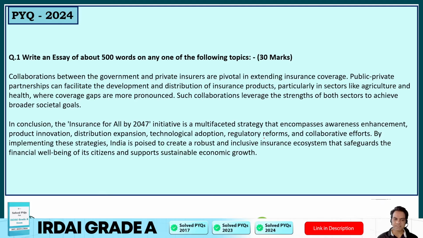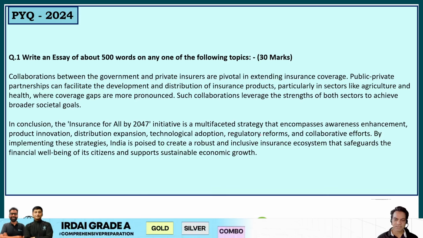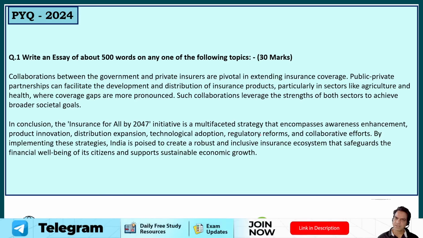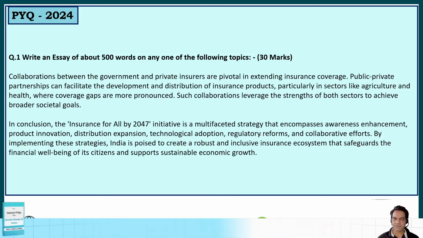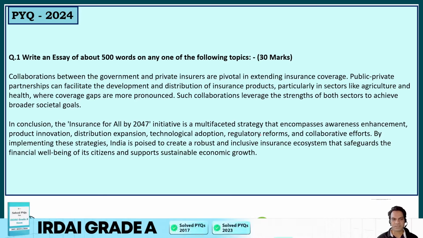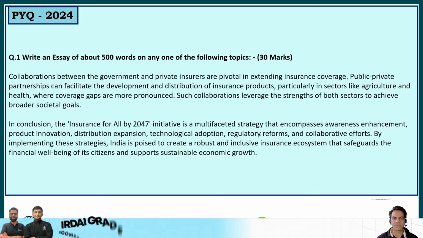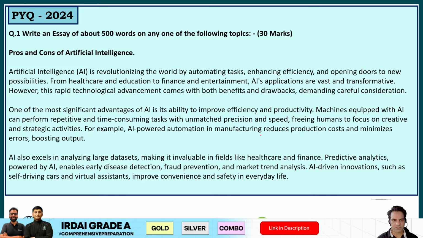By implementing these strategies, India is poised to create a robust and inclusive insurance ecosystem that safeguards the financial well-being of its citizens and supports sustainable economic growth. Guys, this is what you have read in your insurance subject, right? Whatever you understand in your insurance could have been written in this answer. So I think 90% of the students chose this essay because this was related to what they have already prepared for. So this was a good topic.